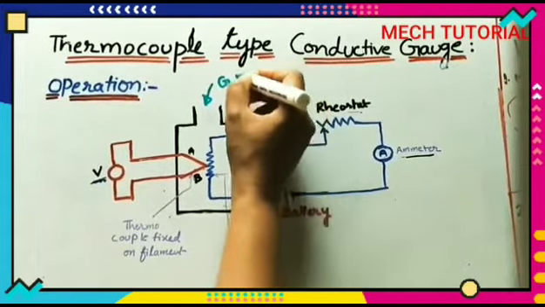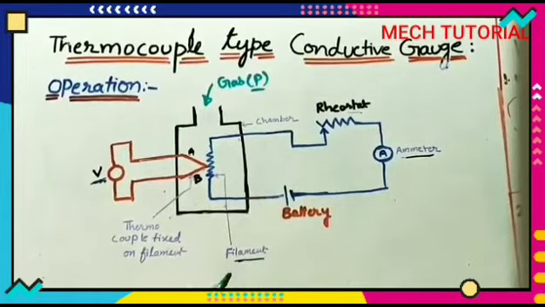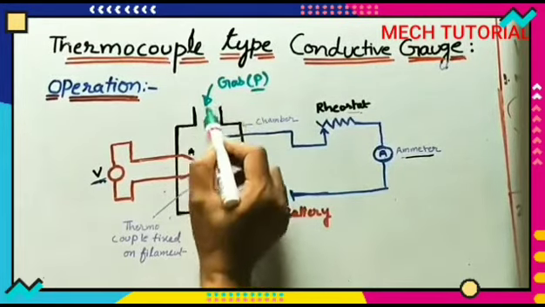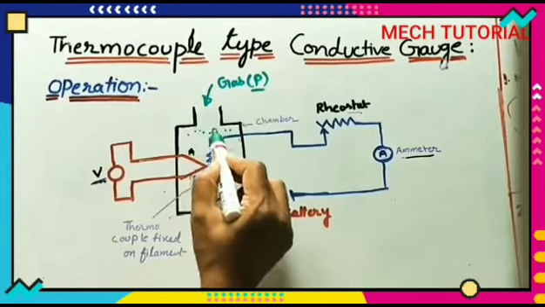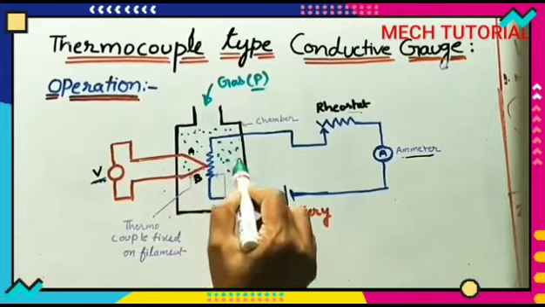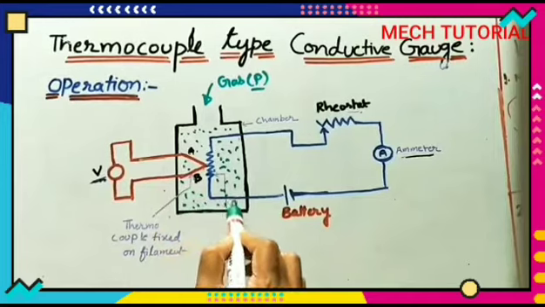We have to find this pressure by using this entire gauge setup. So that unknown pressure gas we have to send inside. This gas will fill the entire chamber, like this.